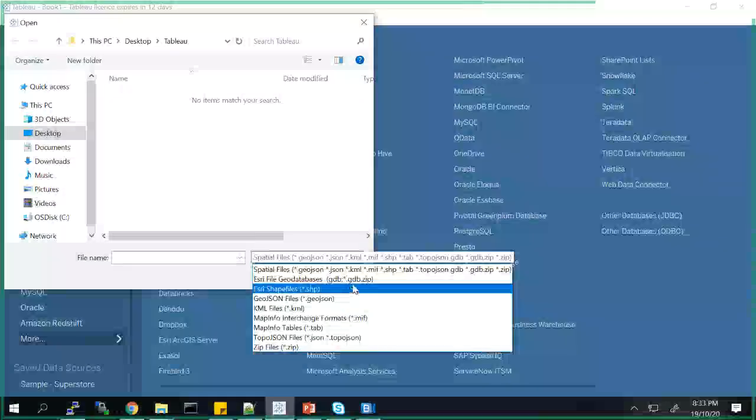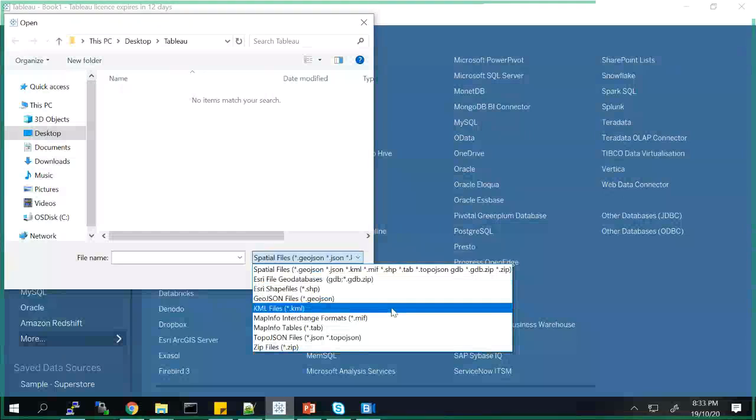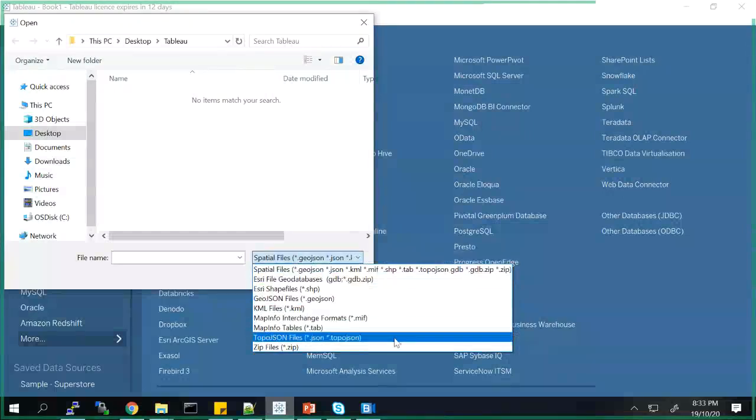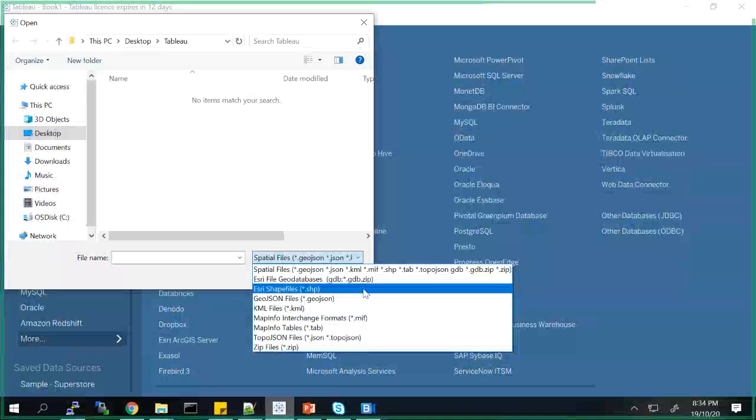So you can see the file types there, right? Yeah, GeoJSON is there. Is there any other file type here? Yeah, SHP is there. Yeah, this one. If it is showing here, it means it is able to ingest. These are ESRI shapefiles. ESRI is the company that makes ArcGIS and all. That should be GIS files. You can also see ESRI ArcGIS Server as a data source.